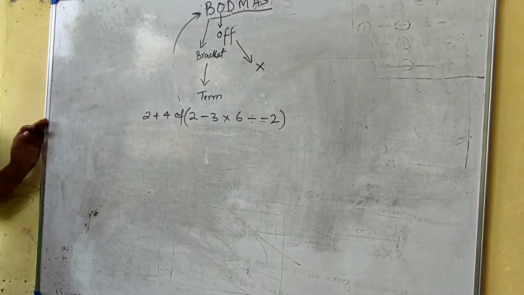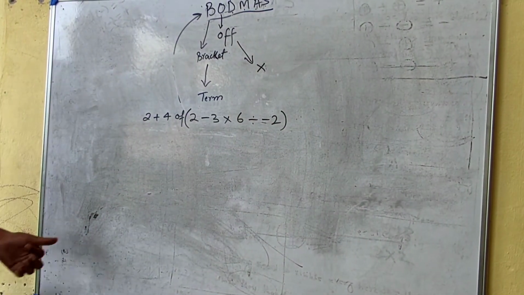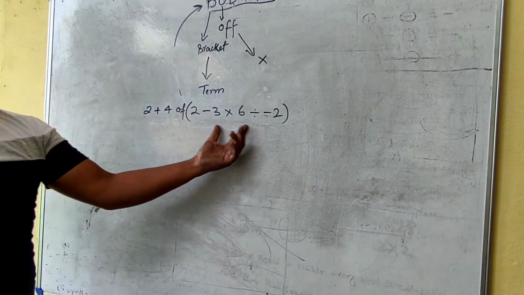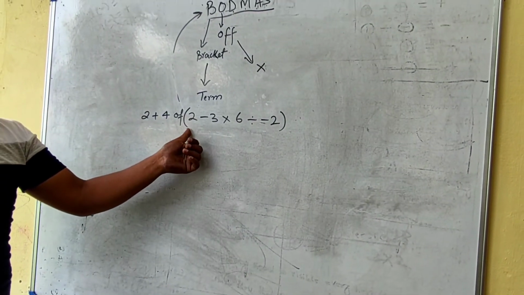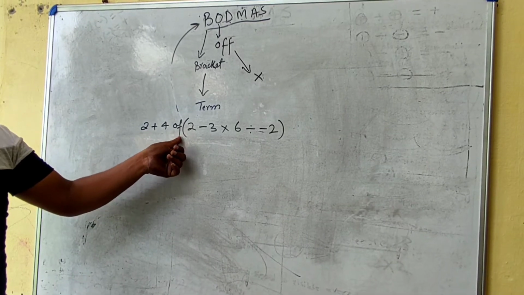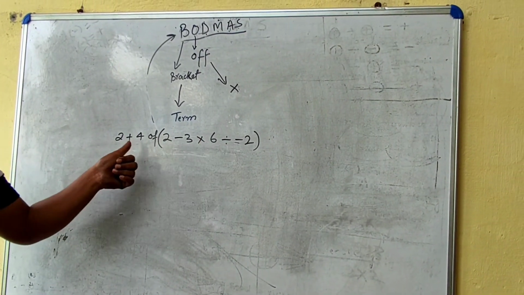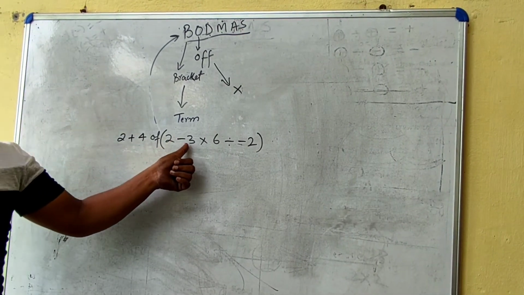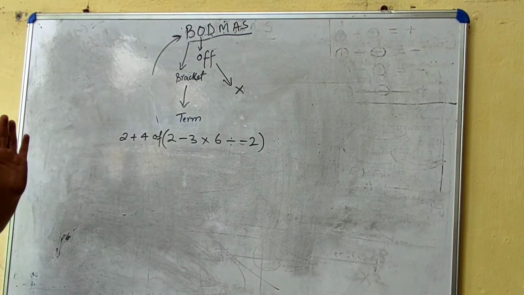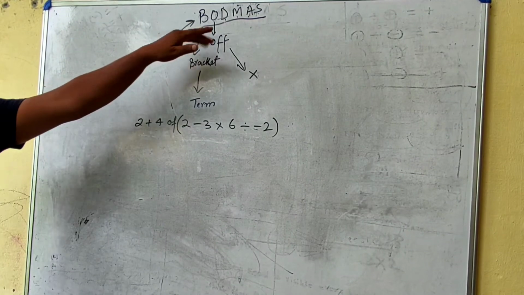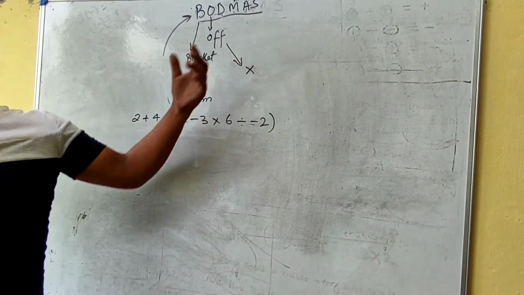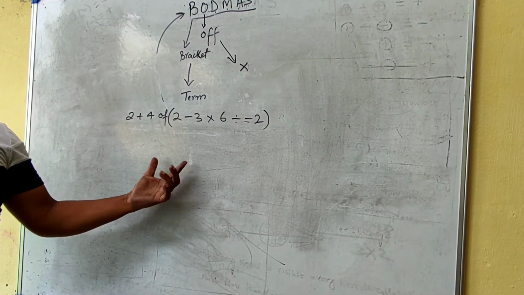We have this expression. You see, almost everything is here. We have bracket, of, division, multiplication, addition and subtraction.